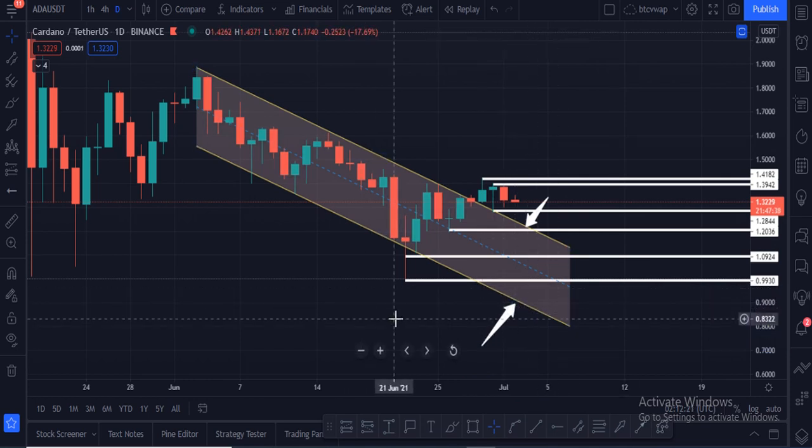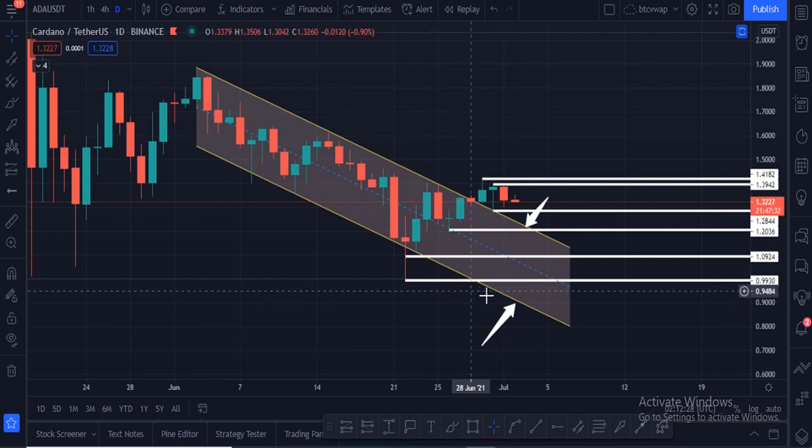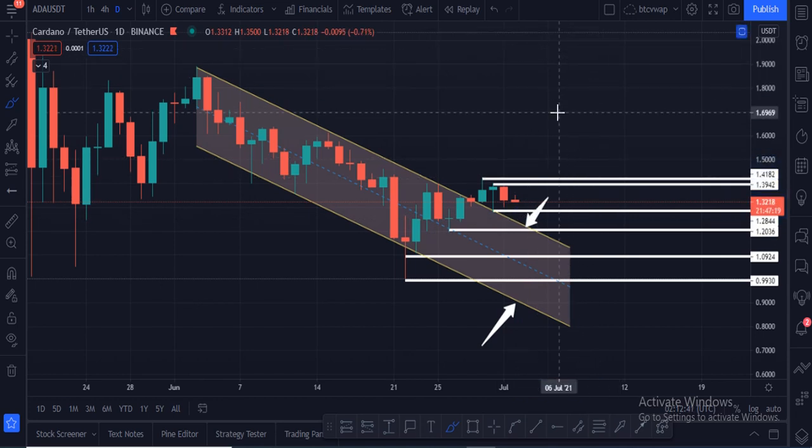I hope Cardano will not go down to hit this price. I think Cardano has to hold this area, $1.22. Once Cardano holds this area, the price will move like this. All eyes are on this area, $1.30 and $1.22. If Cardano breaks these two support zones, definitely the Cardano price will go down.